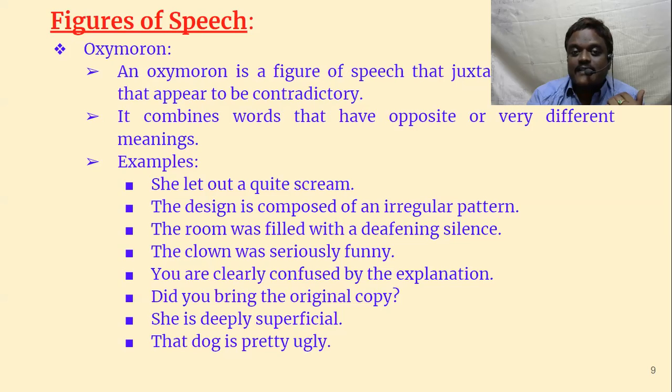The design is composed of an irregular pattern. The design of a sari. How is it composed? Of an irregular pattern. What is the meaning of irregular? There is no regularity. Pattern means there is something regular, some design is there. Irregular and pattern are almost opposite, and they are brought together, and a special effect is created here.